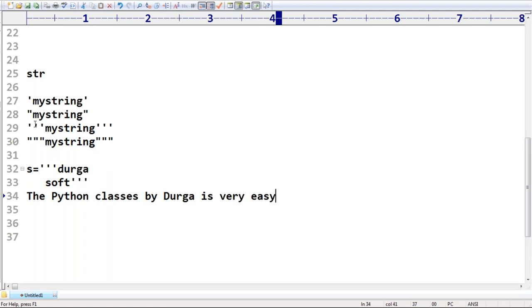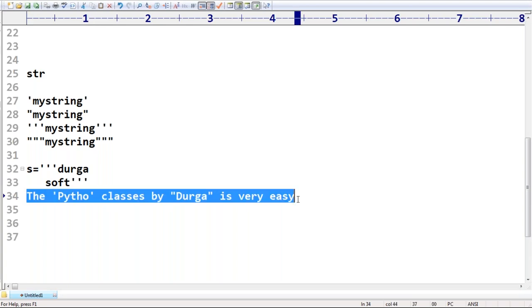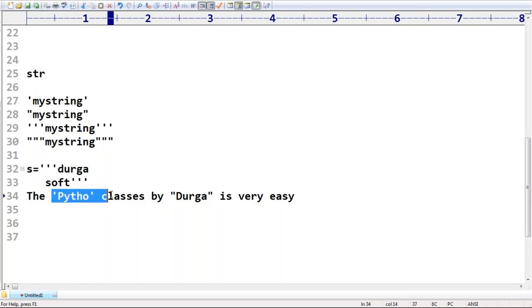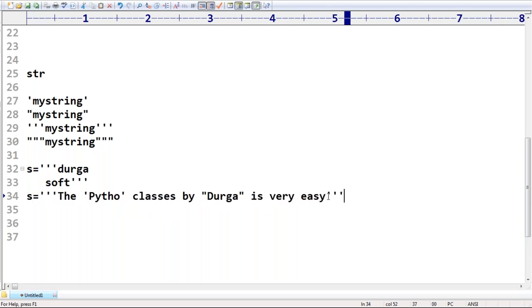Here I take Python within single quotes and Durga within double quotes. Observe that this total thing is one string. How can you store and print it, including these single and double quotes as symbols? Better to go for triple quotes.